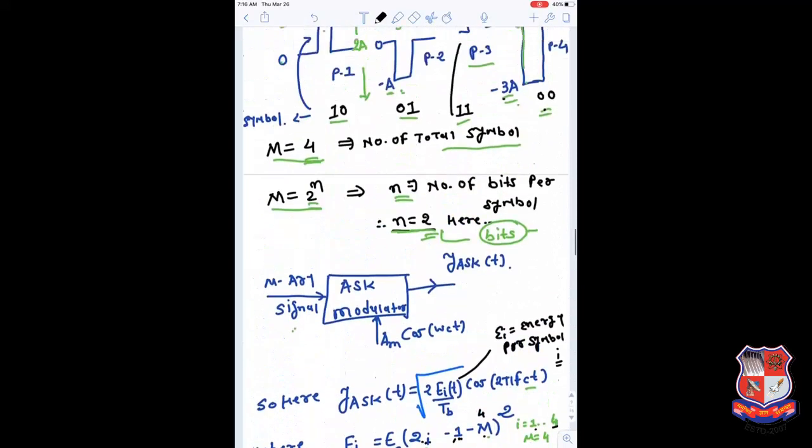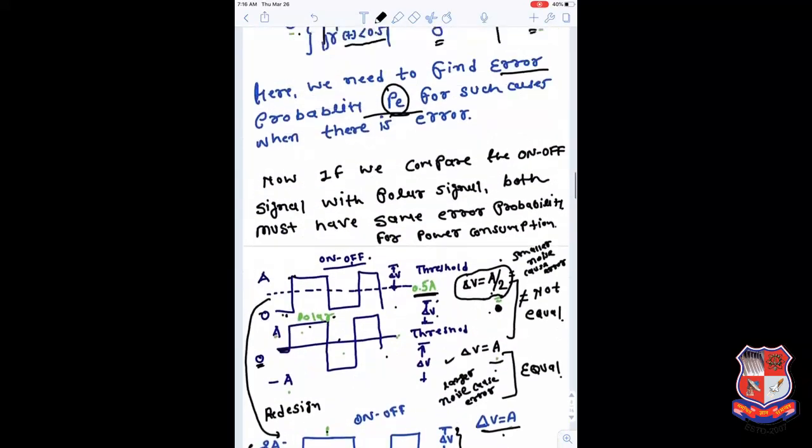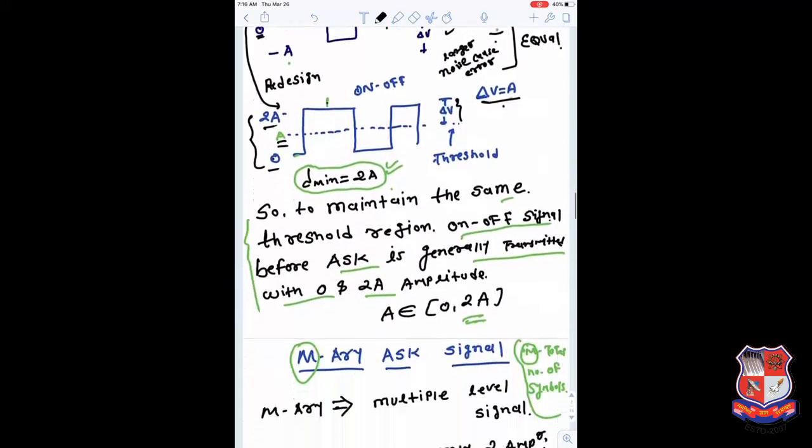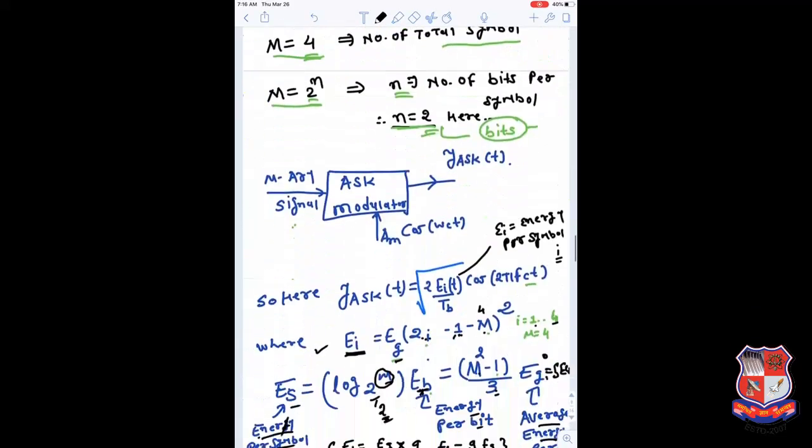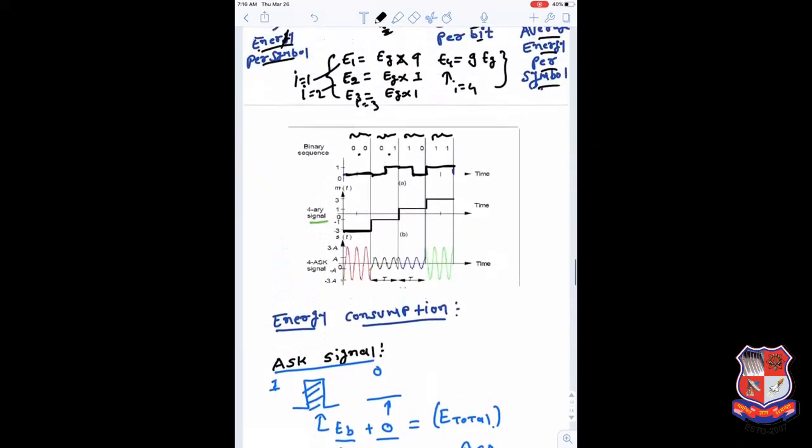Then there is another combination, 0 1. For this combination 0 1 we can transmit by negative amplitude, minus A or minus 1. So that can be represented as minus 1. Here assume A is equal to 1. Then for 1 0 we can transmit by A, which is 1, and for 1 1 we can transmit by 3A, so 3.